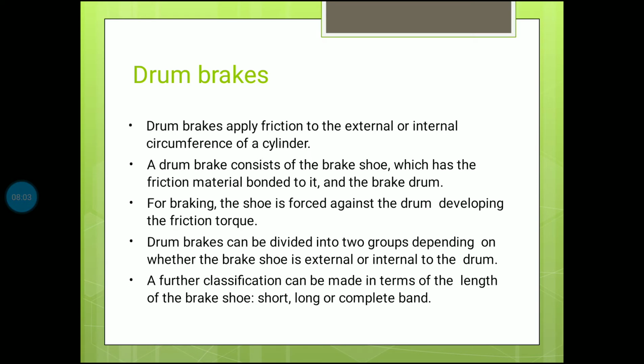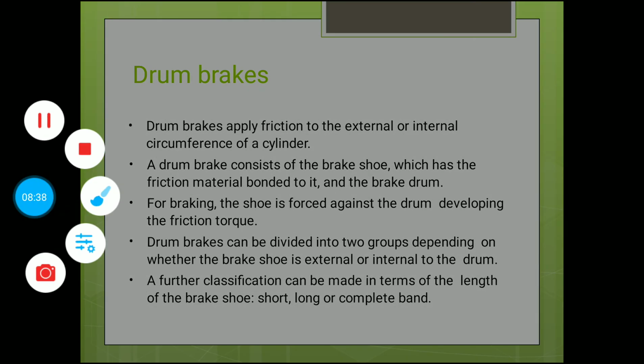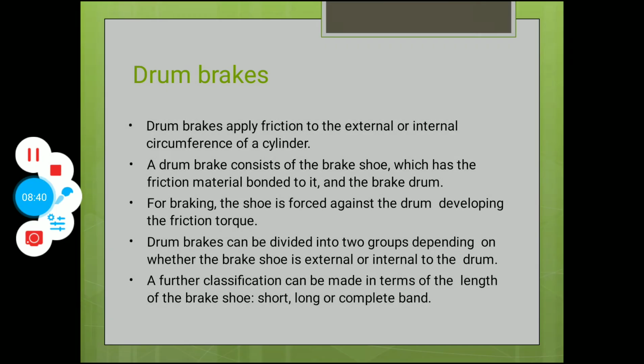Next one is drum brakes. Drum brakes apply friction to the external and or internal circumference of a cylinder. A drum brake consists of the brake shoe, which has the friction material bonded to it, and the brake drum. For braking, the shoe is forced against the drum, developing the friction torque. Drum brakes can be divided into two groups depending on whether the brake shoe is external or internal to the drum. A further classification can be made in terms of the length of the brake shoe: short, long, or complete band.